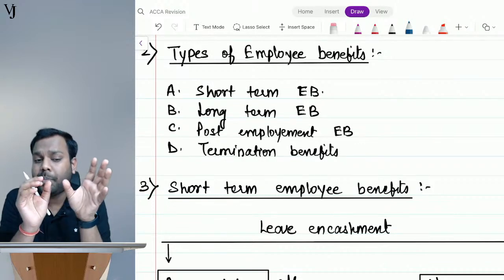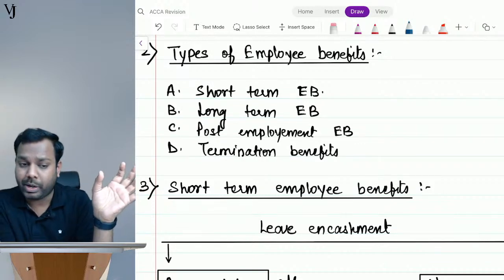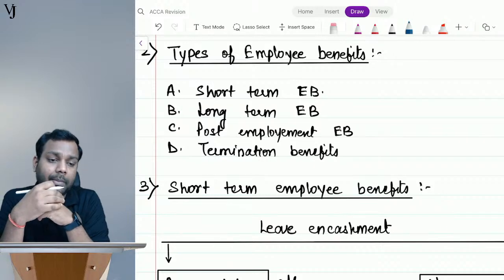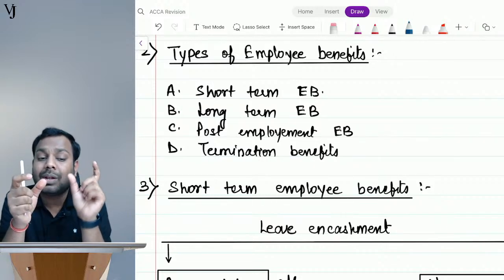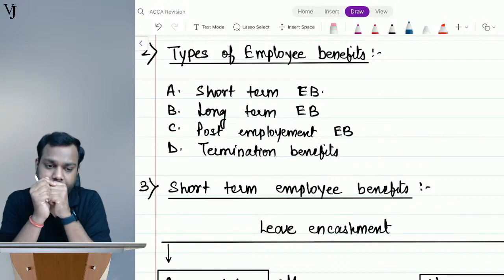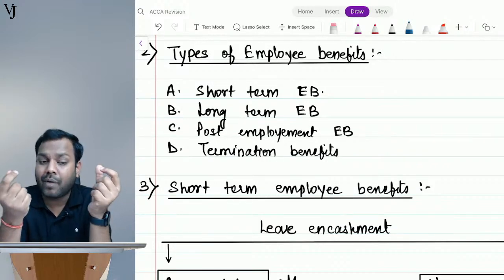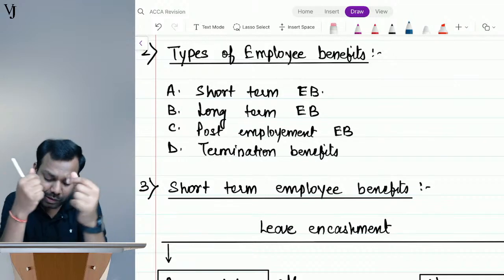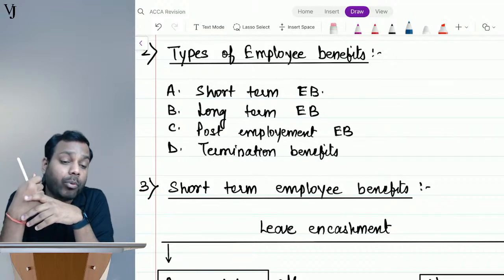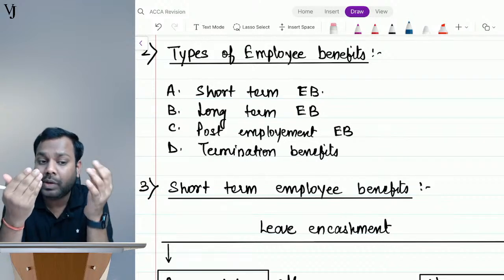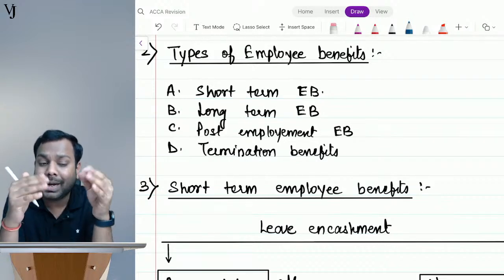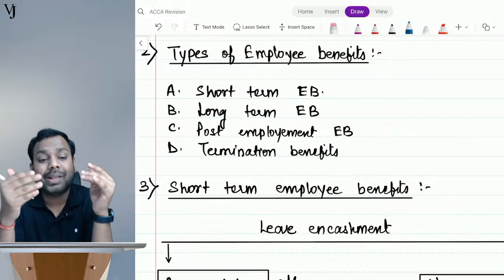If any benefit is to be paid after 12 months from the reporting date, that is called long-term employee benefits. If any benefit is to be paid to the employee after their retirement or resignation, it is called post-employment benefits. Whatever benefits we pay to terminate an employee are called termination benefits.